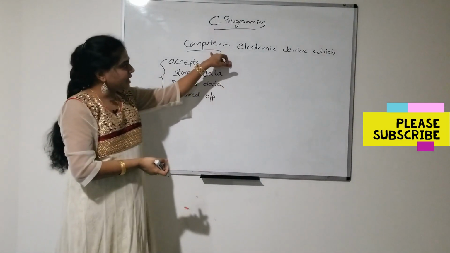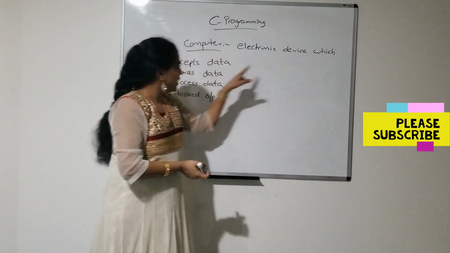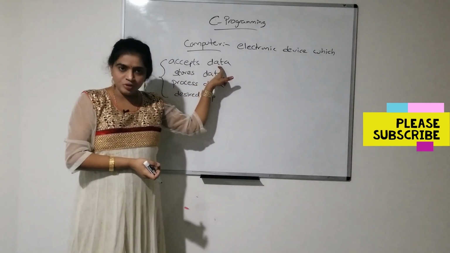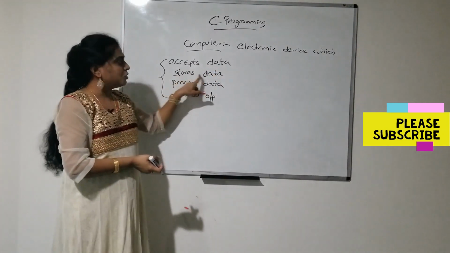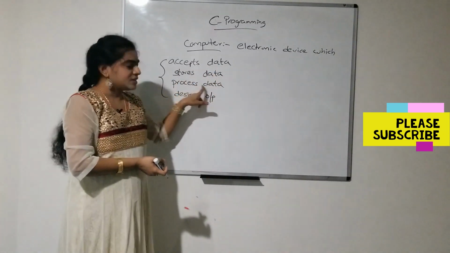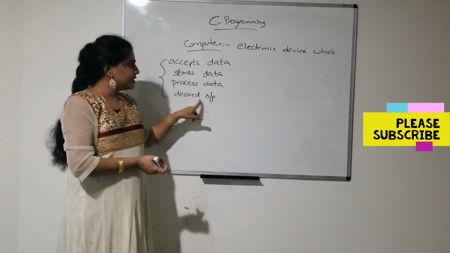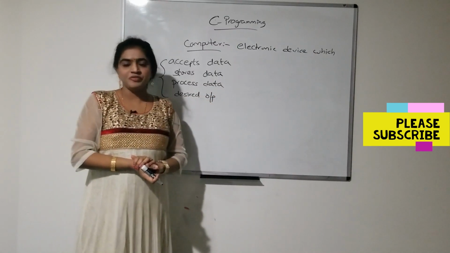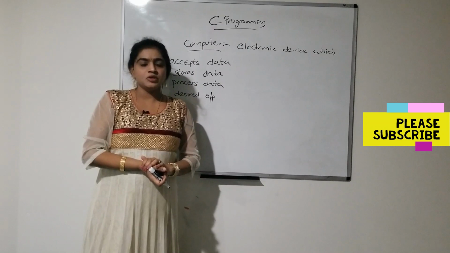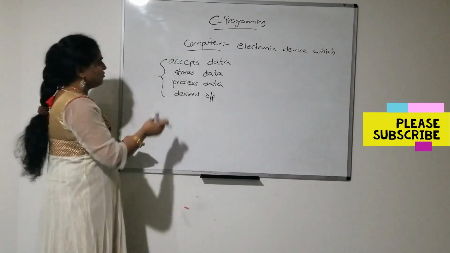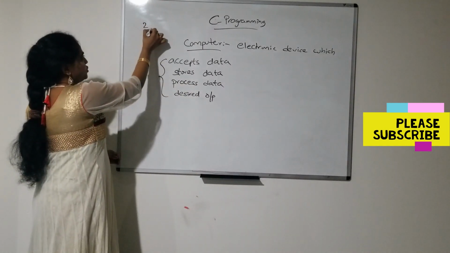A computer is an electronic device which accepts data as an input. Next, stores data, processes data and gives a desired output. That is the definition of computer. So suppose, for example, I want to perform addition of two numbers, 2 and 3.